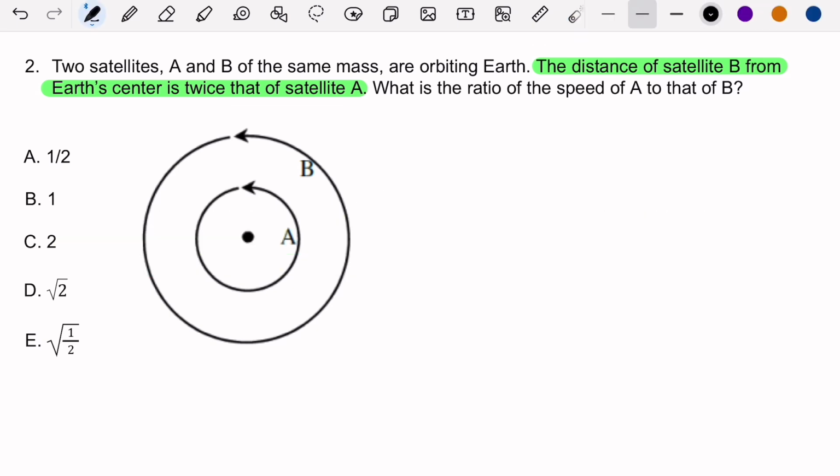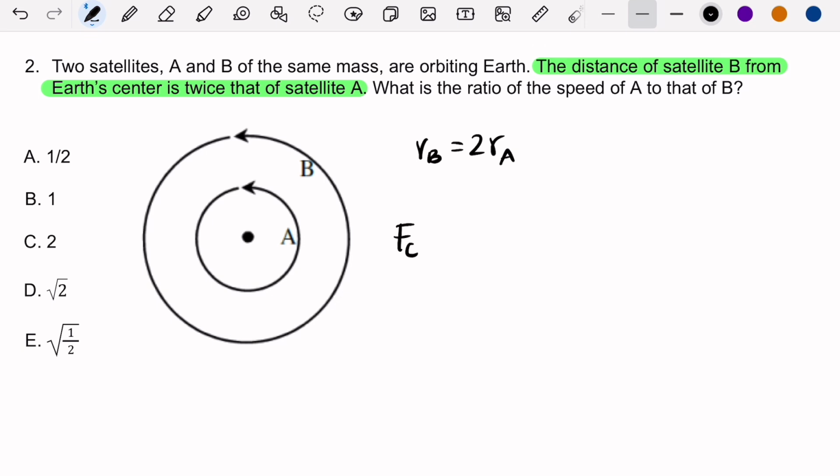Right, the first thing I want to know or want to write is that I know distance B equals twice distance A. That's going to be important for me to find that ratio. Now, for satellite A and B for that matter, they can undergo circular motion because you have a centripetal force.